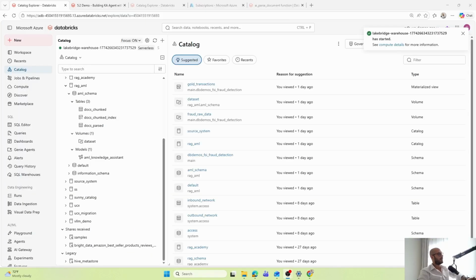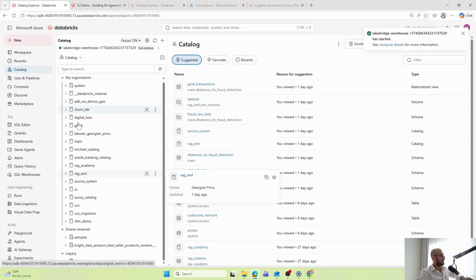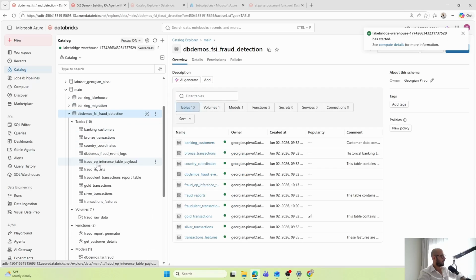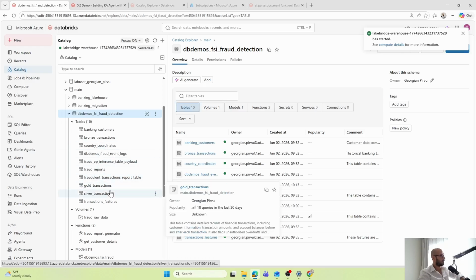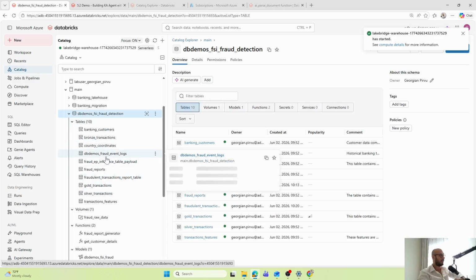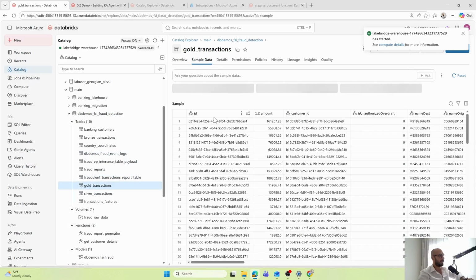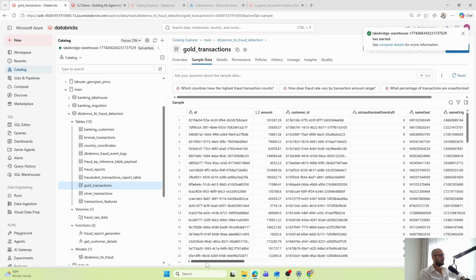All right, so I'm here in my Databricks workspace, and the first thing that I'm going to show you is the data we are going to work with. The data is coming from a financial services and banking institution use case, called anti-money laundering. Let's explore that data a little bit. For that, I'm going to use this catalog and the schema here. The table that is interesting for us is gold transactions. As you can see, all the tables here are in the lakehouse format, but the one that is interesting for us is gold transactions. Let's explore the content a little bit.